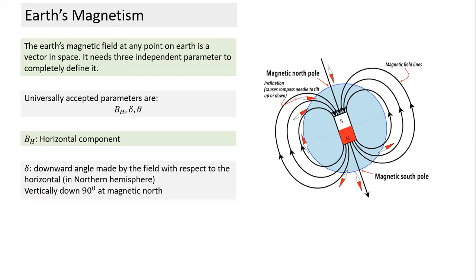If you look at Earth's magnetic field, I think some of you may know already, the Earth can be treated like a big bar magnet. And how will the field lines be for a bar magnet? If this is north and this is south, field lines will go like this. They will form closed loops.